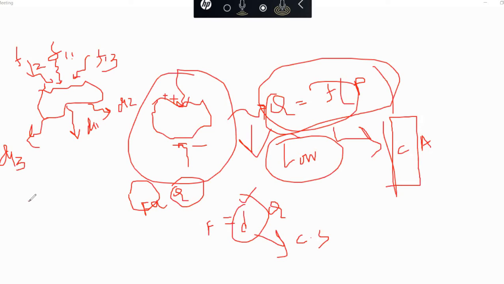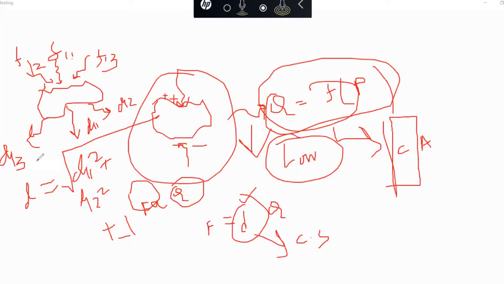So how to calculate D? The formula is D equals root over of D11 square plus D12 square plus D13 square, and so on.